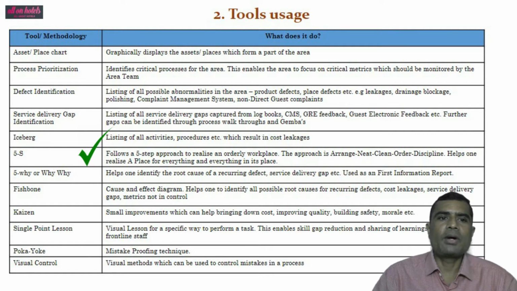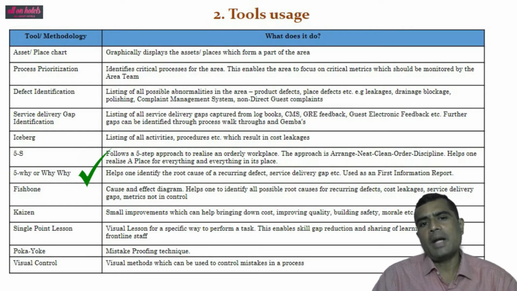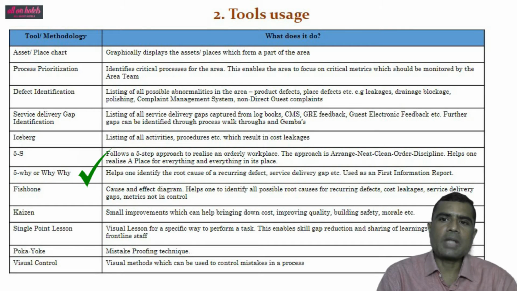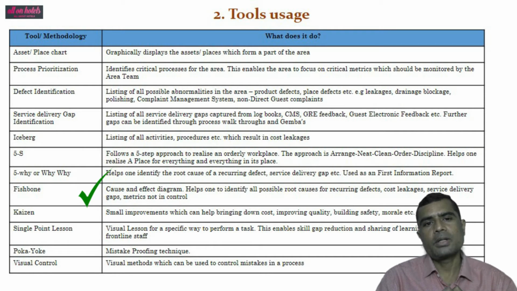The next tool is 5Y or Why-Why analysis, which helps one identify the root cause of recurring defects, service delivery gaps, etc., used as a first information system or first FIR, first information report. The next tool is Fishbone, which is used as a cause and effect diagram, helps one to identify all possible root causes for recurring defects, cost leakages, service delivery gaps, metrics not in control, etc.